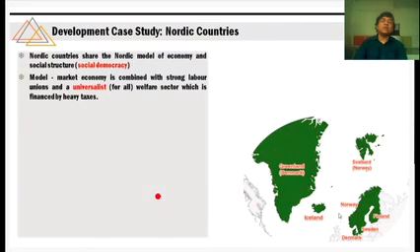Capitalism is there, but it is combined with what? It is combined with very, very strong labor unions. Please try to understand. Labor unions are characteristic of socialist countries, like India, for example, like China, like former Russia, like Cuba. In capitalist countries, labor unions are generally frowned upon. Generally, they are not supported by the government. Generally, laws don't allow them. But Nordic countries have very strong labor unions, and they have a universalist welfare sector.